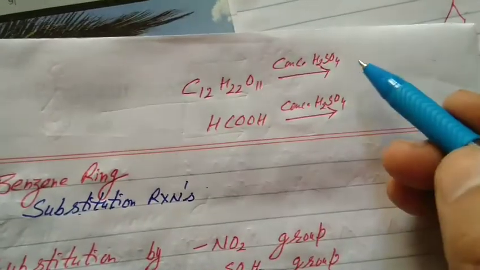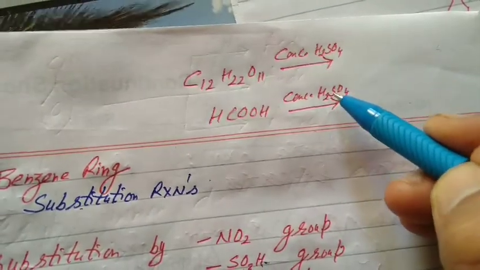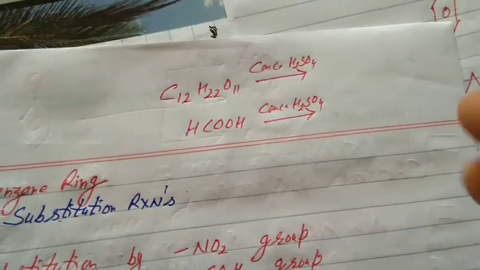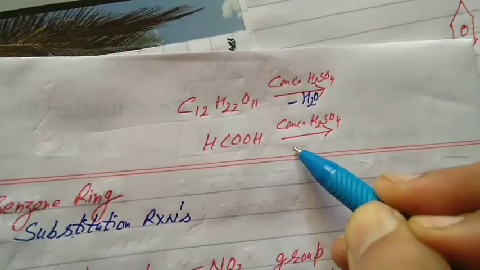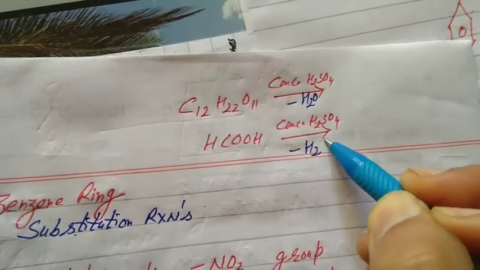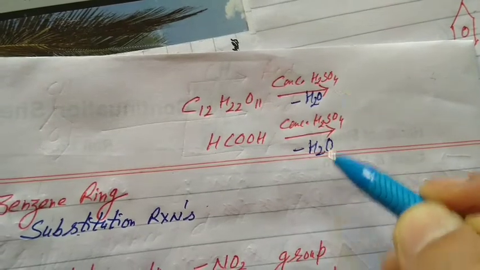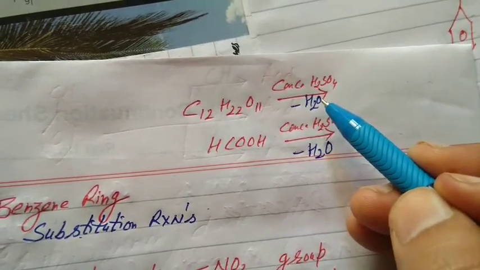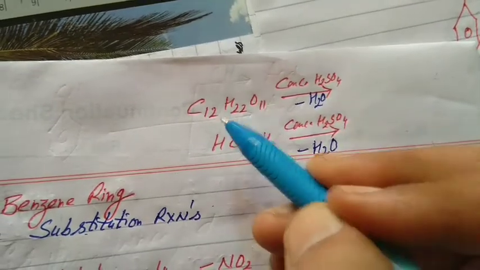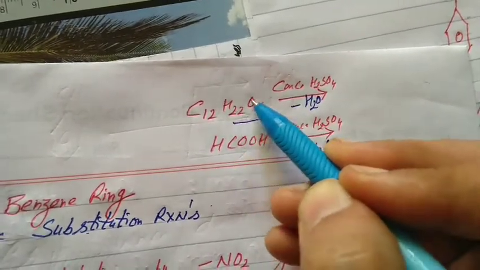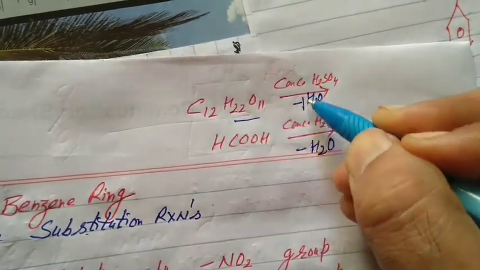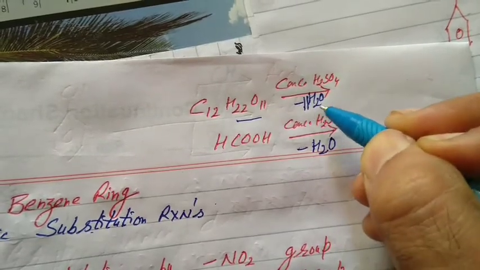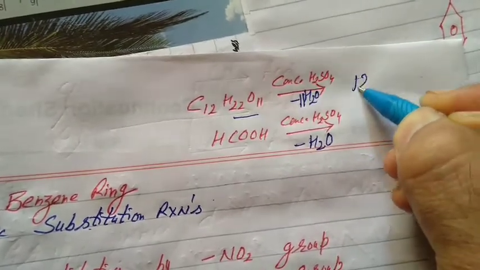Any reactions that you already did in +1 standard, complete the reactions. Students, what is the mentioned reagent? Concentrated H2SO4. It is clear what will happen? Dehydration, loss of water. Whenever concentrated H2SO4 is mentioned, immediately proceed with dehydration, loss of water. In water, hydrogen and oxygen are in 2:1. Sucrose already contains hydrogen and oxygen in 2:1, 22 and 11. It is clear 11 water will eliminate and we get the purest form of carbon, that is carbon charcoal.